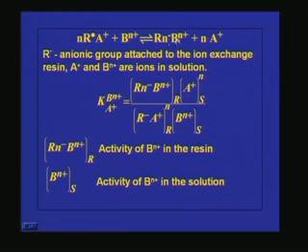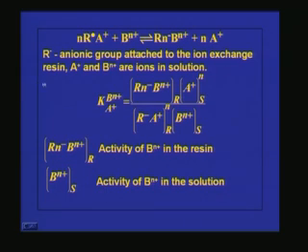So what will happen? This Bn+ will replace A+. The charge neutralization should be maintained because B is having n+ positive charge. So n ions of A+ should come out. So that is what is written here: Rn-, Bn+ plus n into A+.